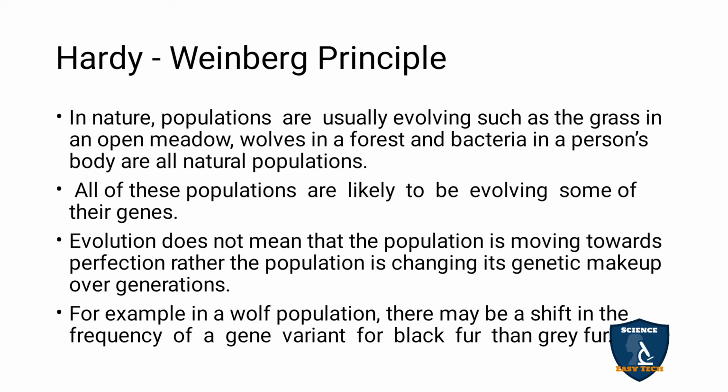For example, in a wolf population, there may be a shift in the frequency of the gene variant for black fur rather than grey fur. In the wolf population the shift was seen in the frequency of the gene. The gene variant shows the frequency of black fur. The black fur is dominant, so it shows more in number compared to the grey color in the wolf population.